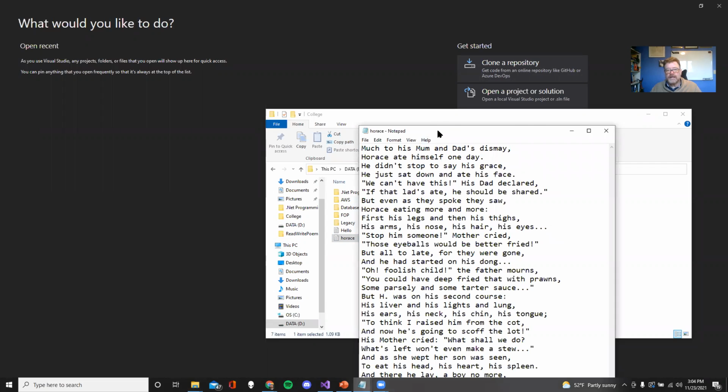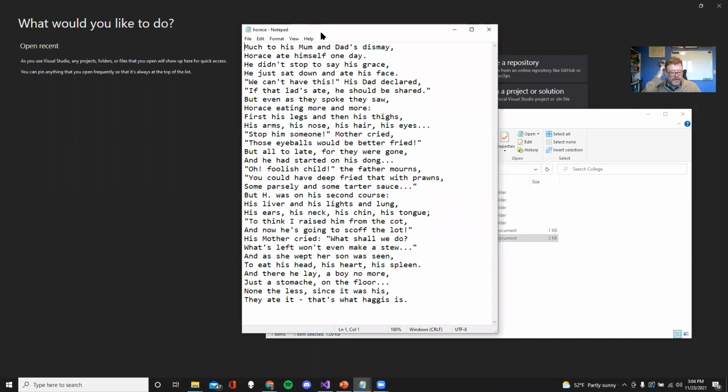For you people that remember me from Python, I'm pretty sure I made you do something similar in Python as well, where we actually did a textual analysis on this actual poem. It's a Monty Python thing. Feel free to Google it, Horace Monty Python. You'll get what you need. There's even one guy that actually took the trouble to actually recite the poem.